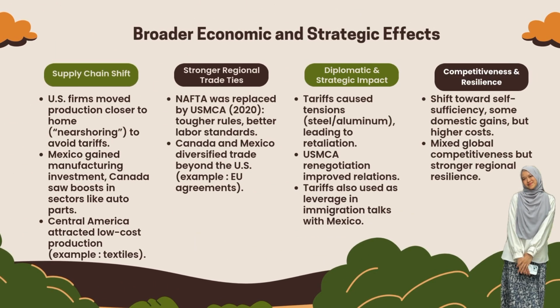First one, supply chain shift, where US firms move production closer to home, which is nearshoring, to avoid tariffs. Mexico gained manufacturing investment. Canada saw boosts in sectors like auto parts. Central America attracted low-cost production, for example textiles. The second one, stronger regional trade ties. NAFTA was replaced by USMCA in 2020, with tougher rules and better labor standards. Canada and Mexico diversified trade beyond the US, for example through trade agreements.